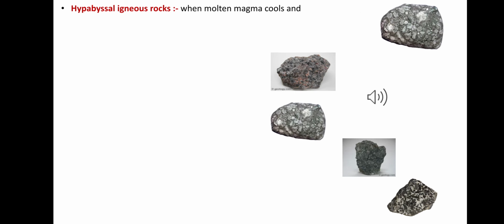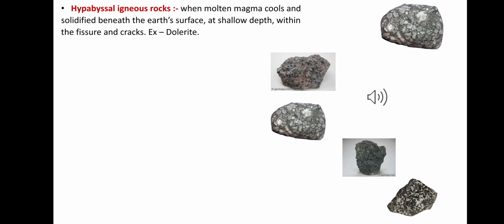Next, hypabyssal igneous rock. What is that? When molten magma cools and solidifies beneath the Earth's surface at shallow depth within fissures and cracks, the rock so formed is called hypabyssal igneous rock. The crystals or grains of these rocks are not as large as those of the plutonic rocks. As it cools more rapidly than the plutonic rock but slower than the extrusive rocks, smaller crystals than the plutonic rock but larger crystals than the extrusive rocks are formed here. An example of hypabyssal igneous rock is dolerite.